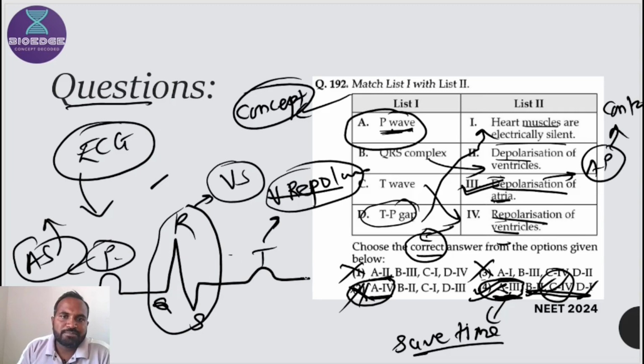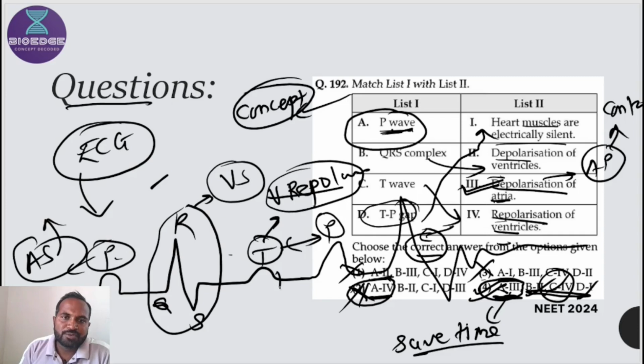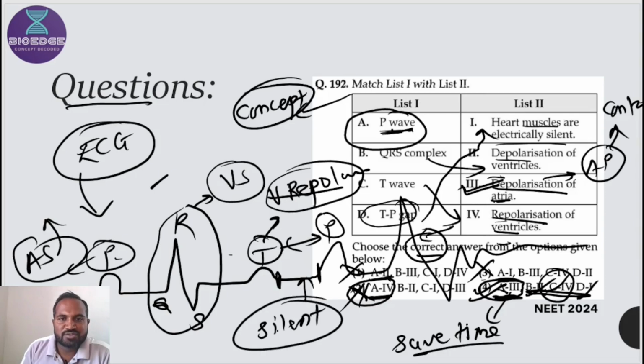So T and P, after T here would be the P wave, and then again this is the cycle. So this is the T wave and this is the P wave, and this is the gap between them. And during this gap the heart is silent, meaning there is no electrical activity. That's why the TP gap represents the electrical silence of the heart muscles.